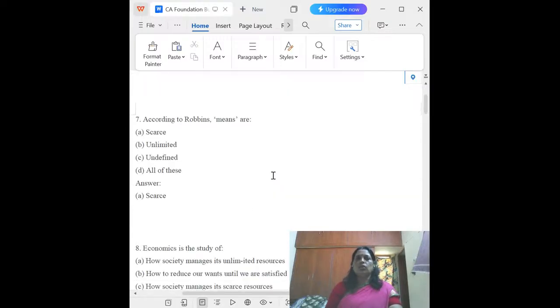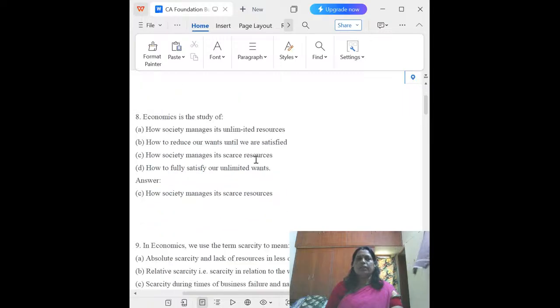Then the seventh one, according to Robbins. So Robbins said what? That is scarce, because the scarcity definition is given by Lionel Robbins. So the question is, according to Robbins, means what? That is called scarce.